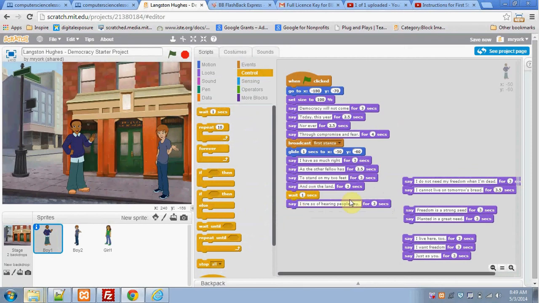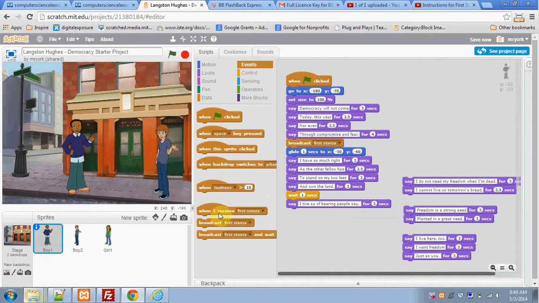When you replayed the project, hopefully you noticed that after the first line of the third stanza, our boy 2 disappears, and girl 1 appears to say her 2 lines. So we need to broadcast a new message so those other sprites know what to do. We can broadcast as many different messages as we want. Now, I don't want to broadcast first stanza, that's already been used. I'm going to create a new message.